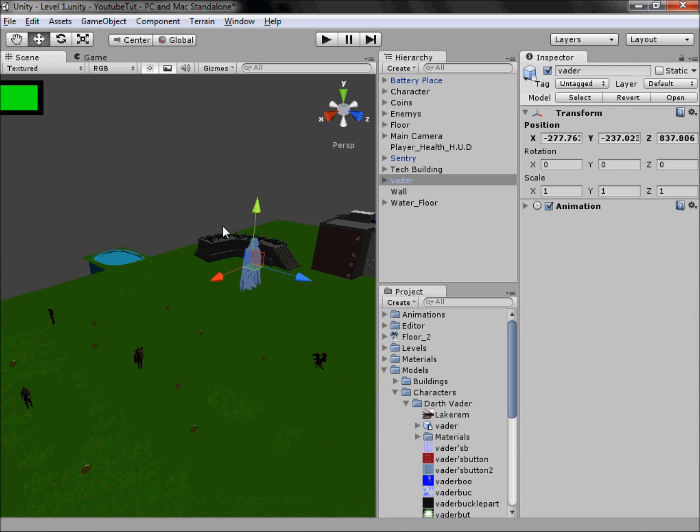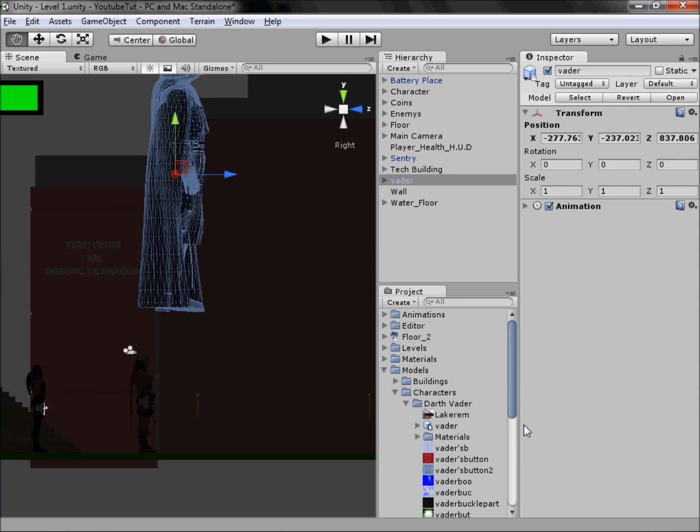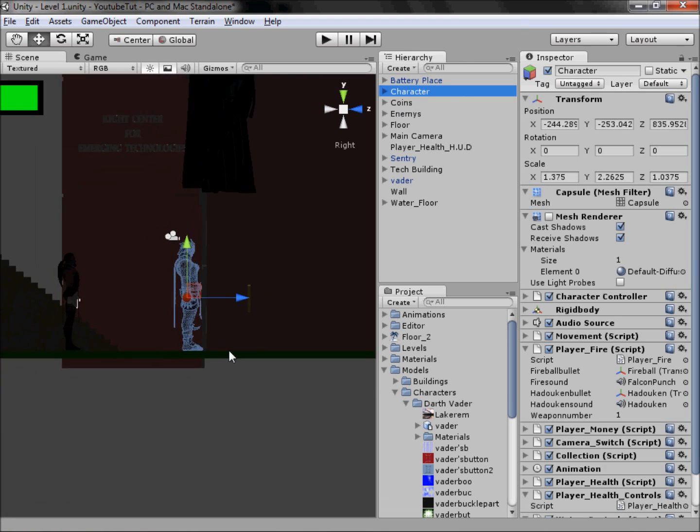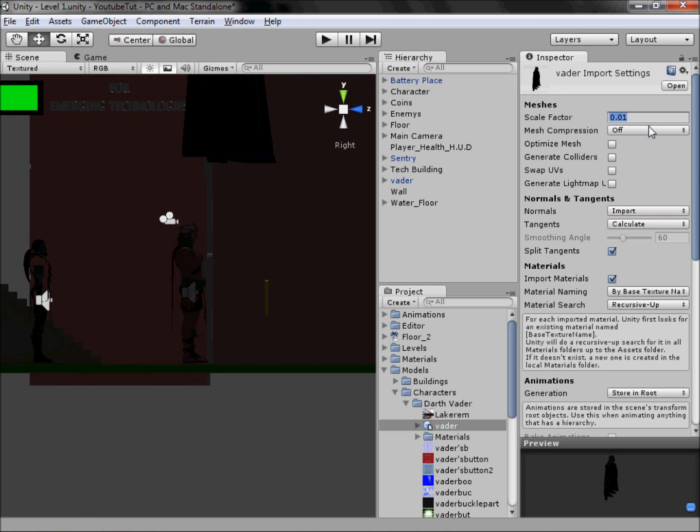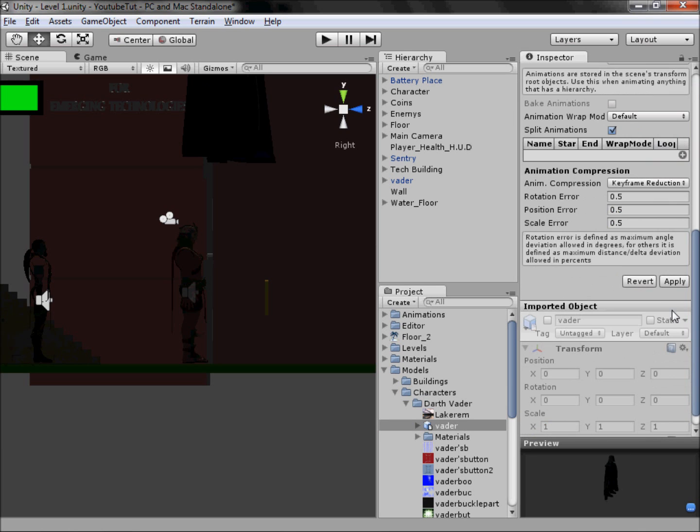And what we're going to do is eye him up against our favourite character. Well, as you can see already, he's too big. So what we're going to do is go back in and put 0.00, so it's even smaller. I'm going to put 5 because if you put it at 1, it's going to be really small. And click apply after you've done it.